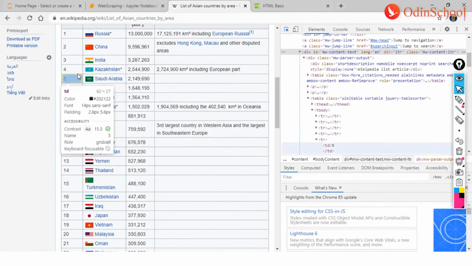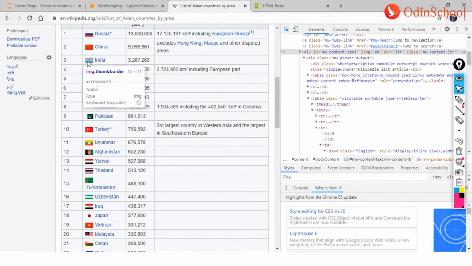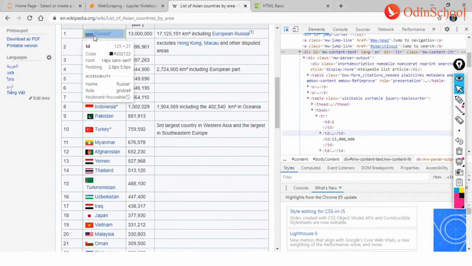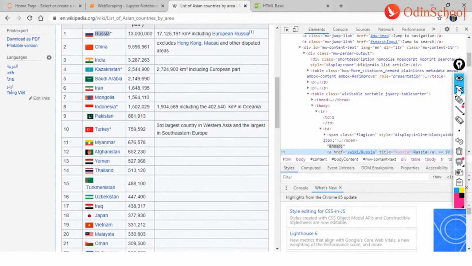So this is the content text. This is where we have, you can see guys, TD is the table data. So I'm on my first now. And where do we have that information? The name is Russia. Okay, let me just hover here.